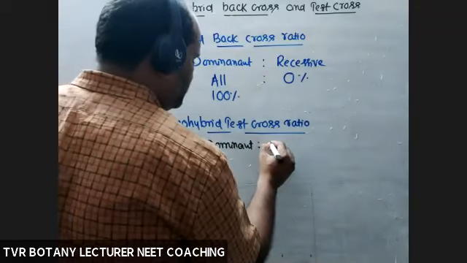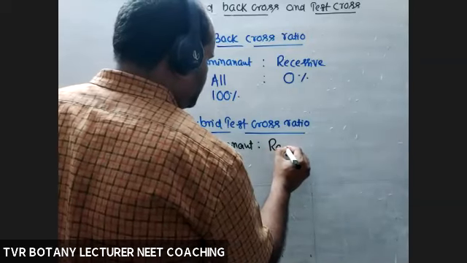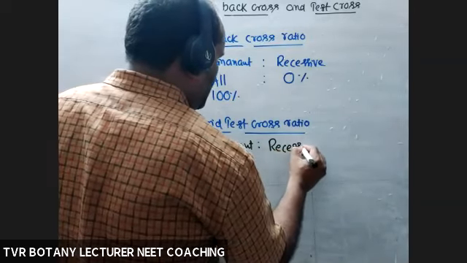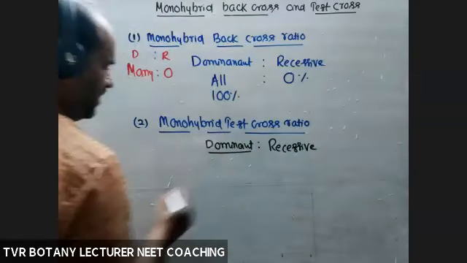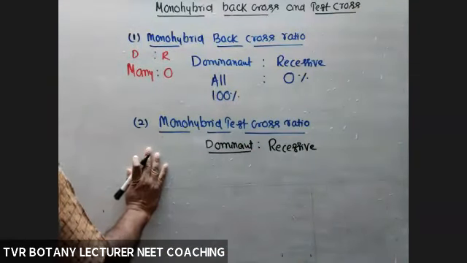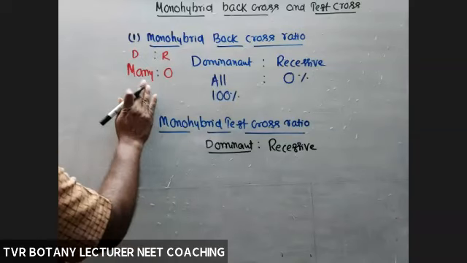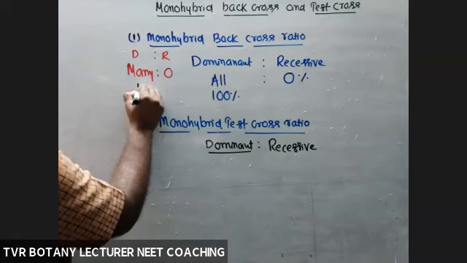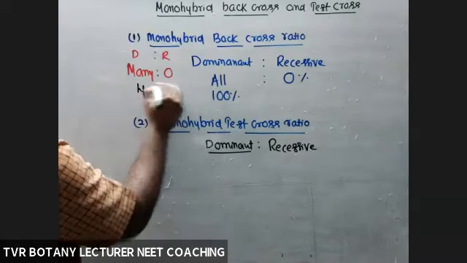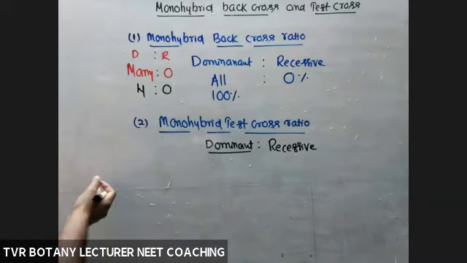Dominant individuals, recessive individuals. Dominant out of 4 here I'm taking. Sometimes they're asking like this also: 4:0, out of 4 available.